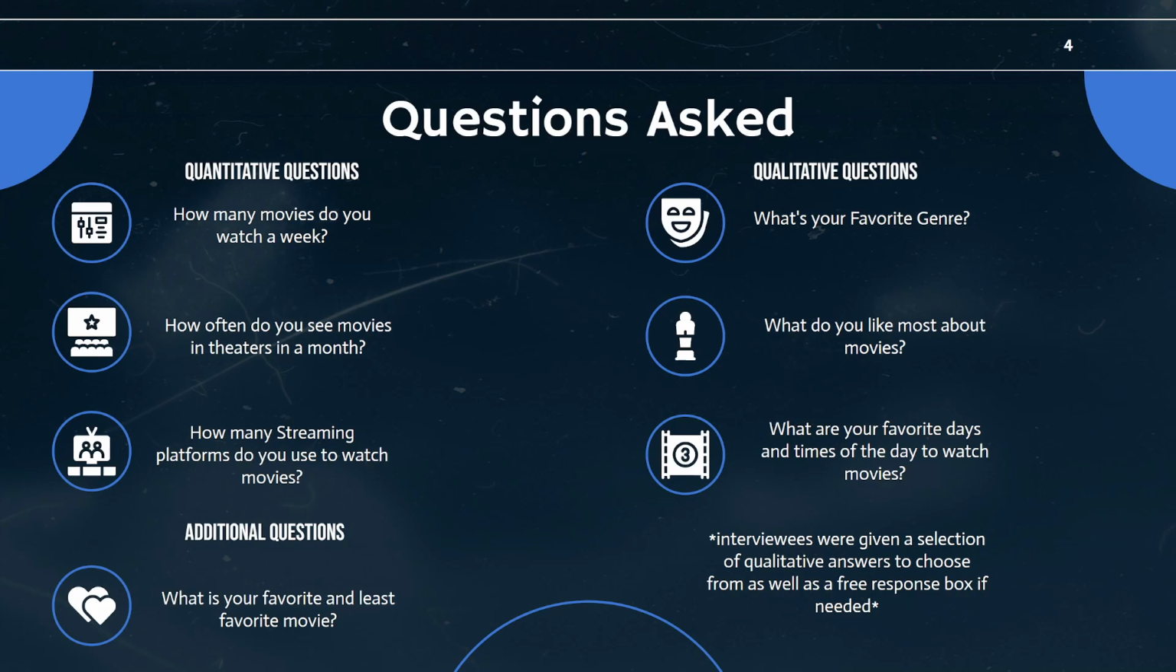Noteworthy here, for my qualitative questions, interviewees were given a selection of basic answers to these, and they were able to choose as many basic answers as they'd like. So I just had them check off on my survey. But there was also a free response box at the bottom for these qualitative questions. And then my additional questions were, what's your favorite and least favorite movie?